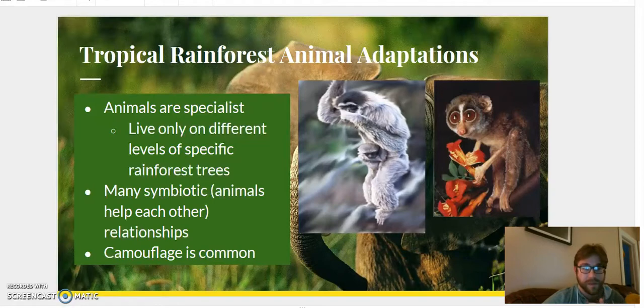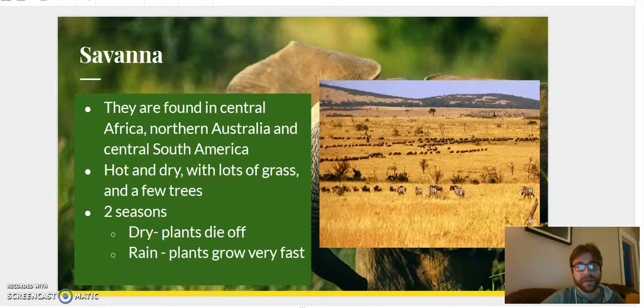After the rainforest here, we've got the savanna. Now we can find the savanna in Central Africa, Central South America, and Northern Australia. And it is hot and dry like a desert is, but we do have a little vegetation here. We have plants, more plants than just cactuses, right? We've got grasses and even a few trees. Now the reason why we have plants here is because we have two seasons, not just hot all the time like a desert. A savanna has two seasons, dry and rainy.